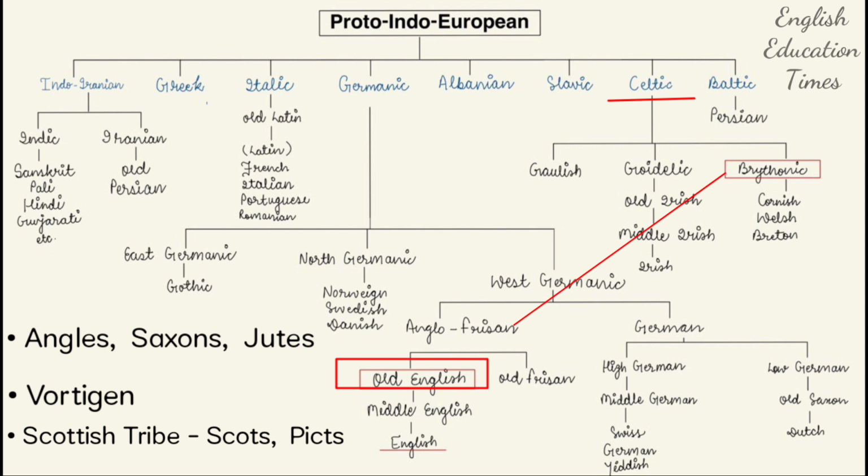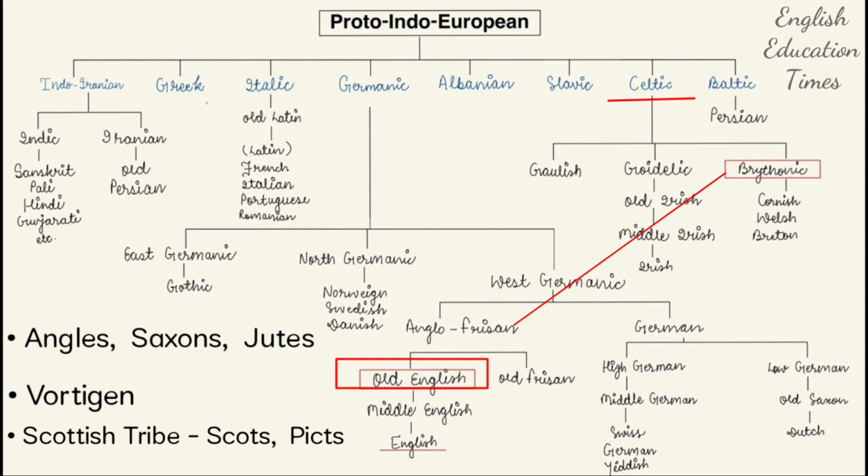When it was happening there, the Scottish tribes, Scots and Picts, were consistently attacking Britain. So they were not enough to defend themselves. That is why Vortigern, the king of Britons, invited three Germanic tribes to come and defend them.